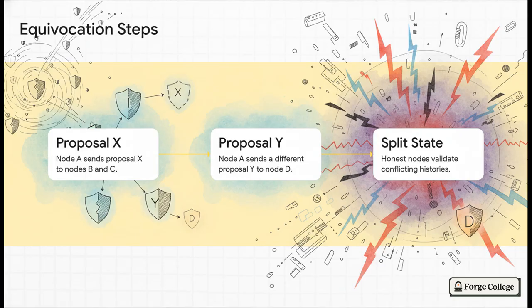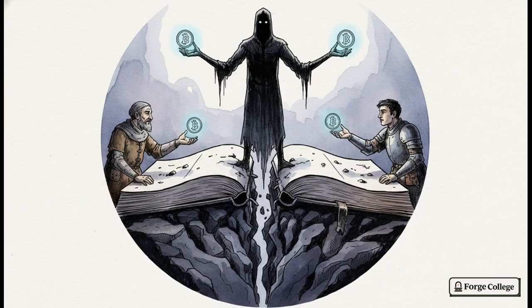If the honest nodes are just following a simple, naive rule of accepting the first valid proposal they see, boom, we hit a dangerous split state. B and C validate X, D validates Y, and suddenly the network has fundamentally disagreed on reality. And this split entirely violates the core safety property of consensus. Safety means that all honest nodes absolutely must agree on the exact same block at any given height. When equivocation forces a split like this, it kicks the door wide open for double spend windows, where an attacker can literally spend the exact same digital money twice on two different versions of the ledger.